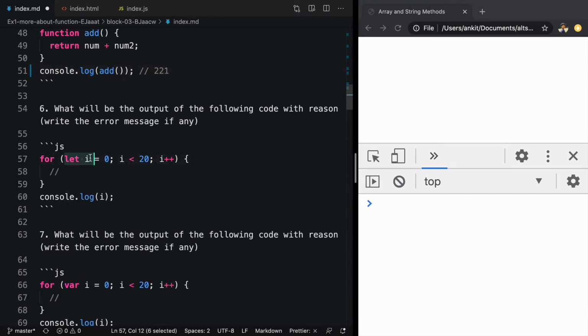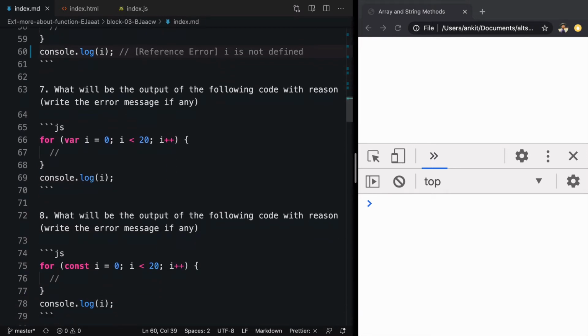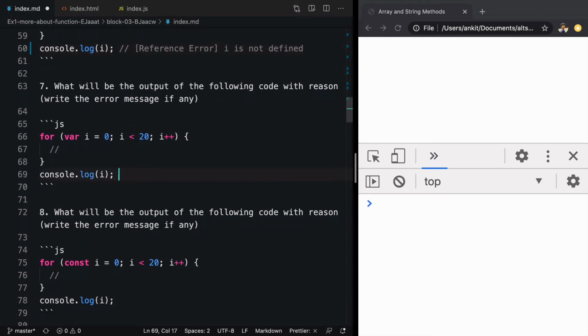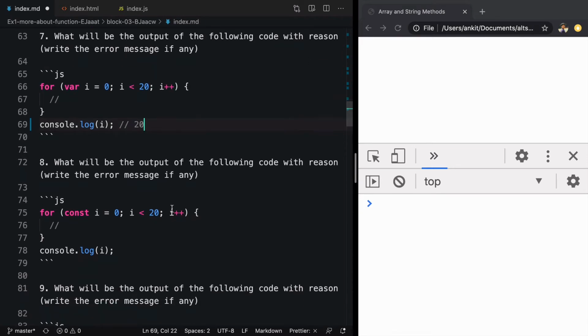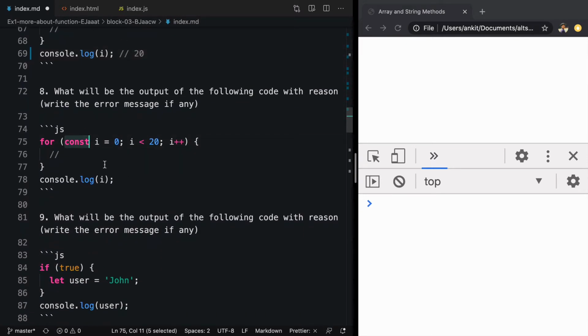We are using let here, and this is a block of code. It will create a scope and the output here will be I is not defined. We are using var here, so the output will be 20. We are using const, so it will throw an error saying you cannot reassign the value of I.